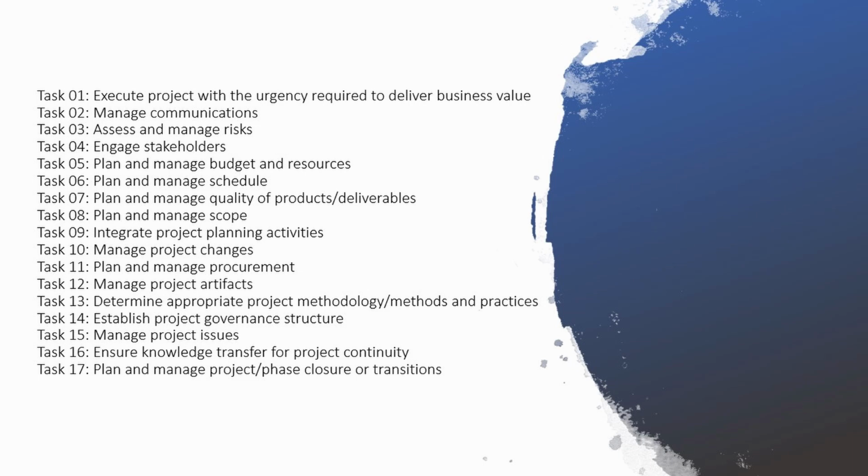Task number 7, plan and manage quality of products or deliverables. Task number 8, plan and manage scope. Task number 9, integrate project planning activities. Task number 10, manage project changes. Task number 11, plan and manage procurements. Task number 12, manage project artifacts. Task number 13, determine appropriate project methodologies, methods and practices.